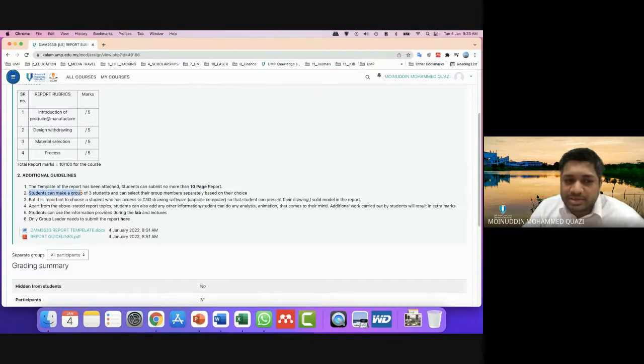Students can make a group of 3 students. So you guys can make your own group. It should be maximum 3 students, and students can choose their own group. It is up to them, no problem.